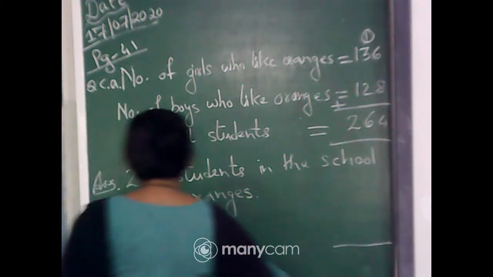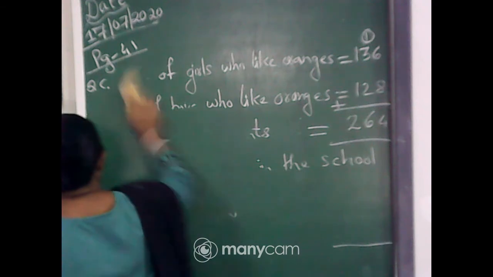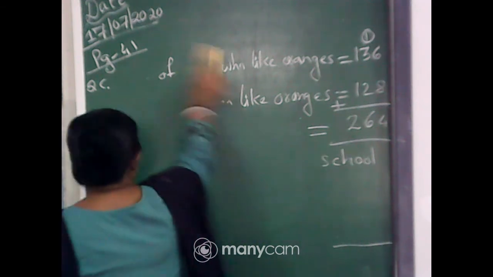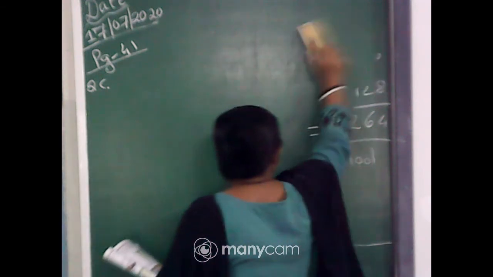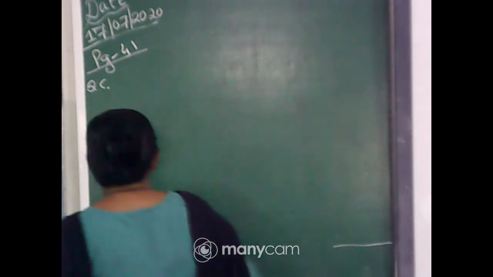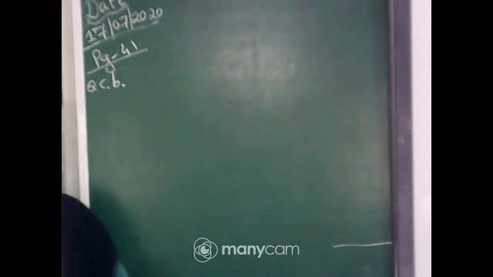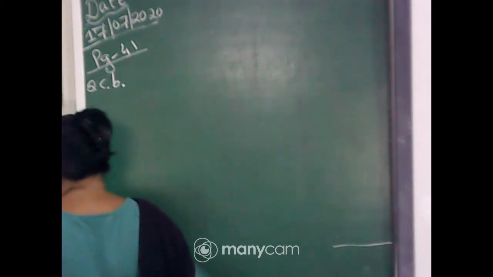Now question number C, this one is number B. How many students in the school like mangoes?